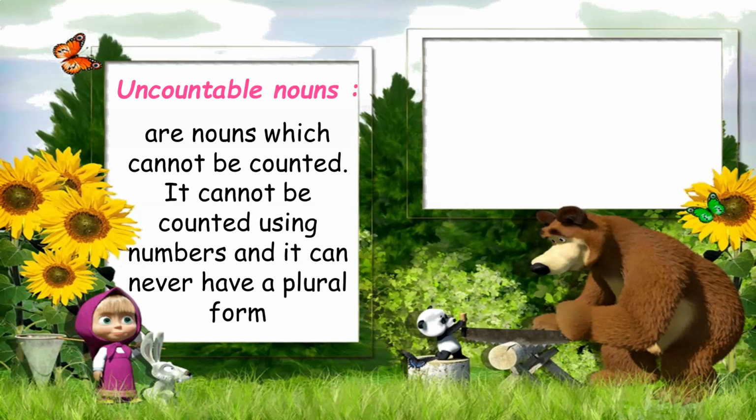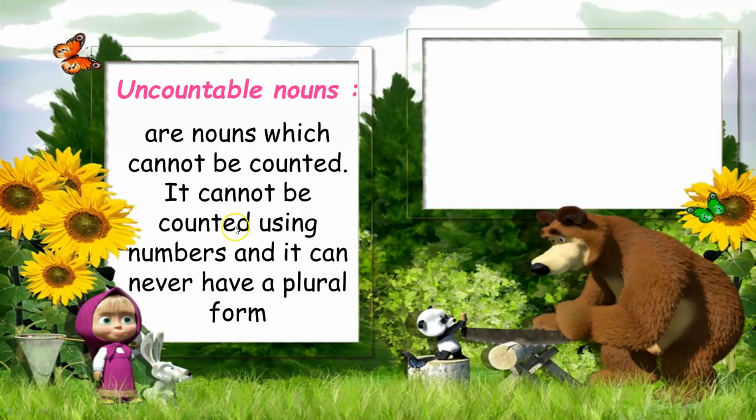Uncountable nouns are nouns which cannot be counted. It cannot be counted using numbers, and it can never have a plural form. What do I mean by a plural form? I mean the S at the end of the plural word. Okay? So, uncountable nouns are nouns which cannot be counted.